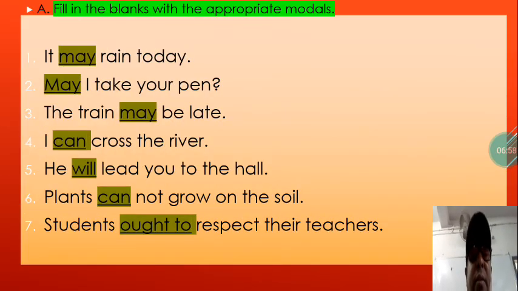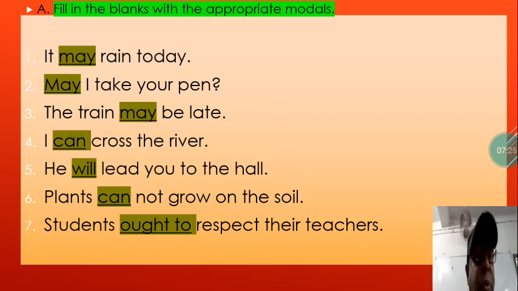Let us see the exercise. Here is the exercise for you, and that is exercise A. You have to use the modals in the blanks. Already in the dark box that is given, these words are modals. I have solved some already, and you must do the rest in your book.